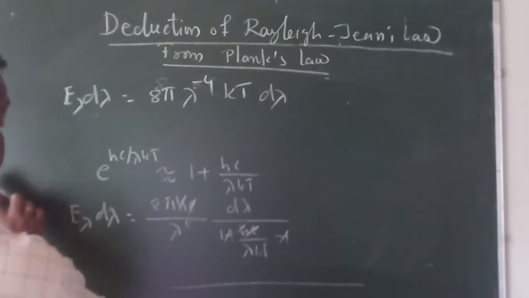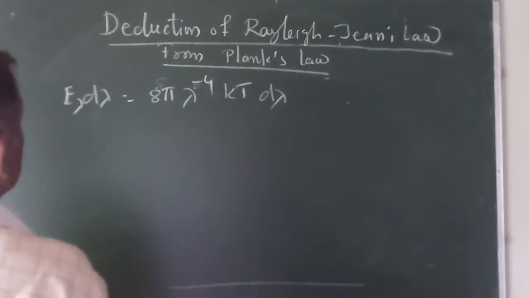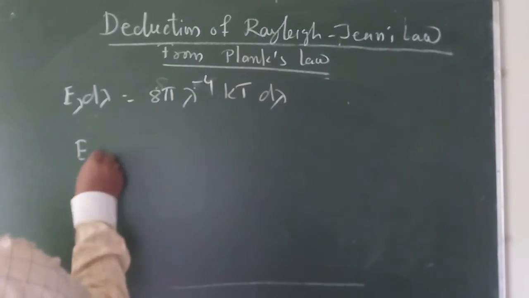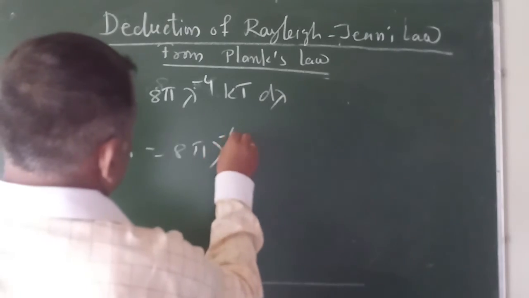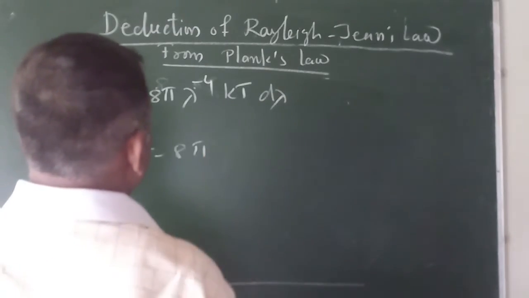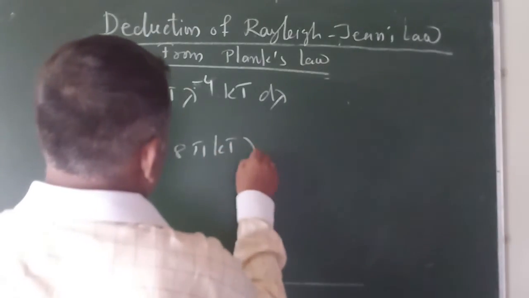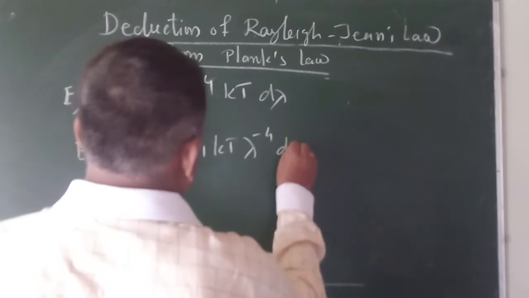So we can write like this: E lambda d lambda equal to 8 pi kT lambda raised to minus 4 d lambda.